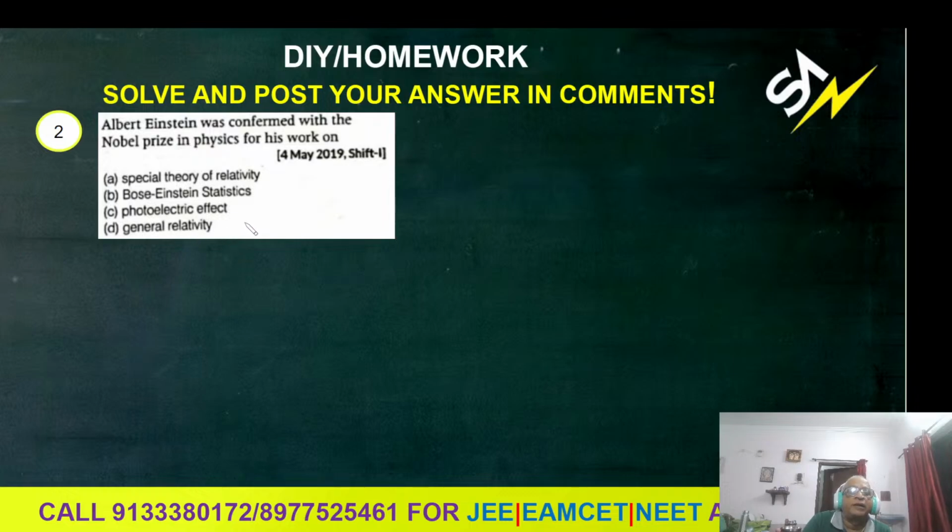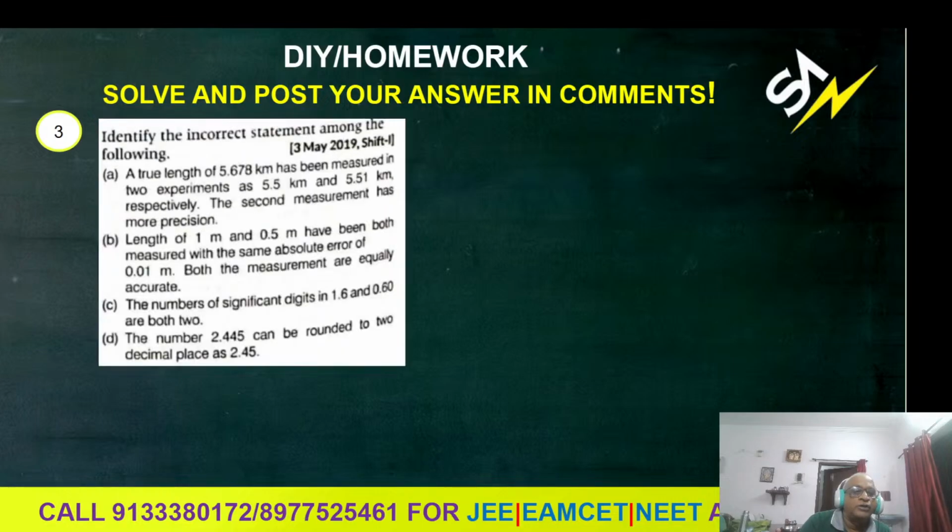When light falls on metals, electrons are liberated instantaneously. He did not get the Nobel Prize for the special theory of relativity or general relativity. The answer is the photoelectric effect. That is a physical world question.